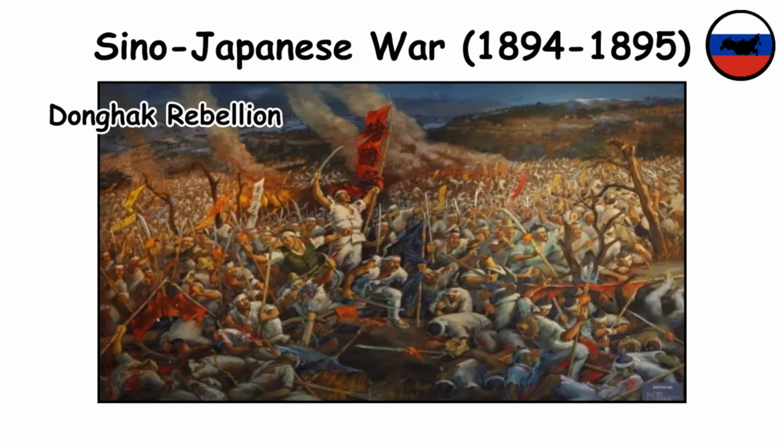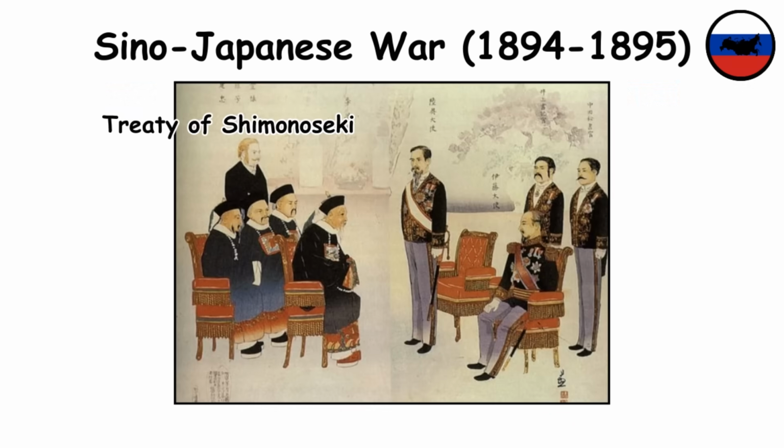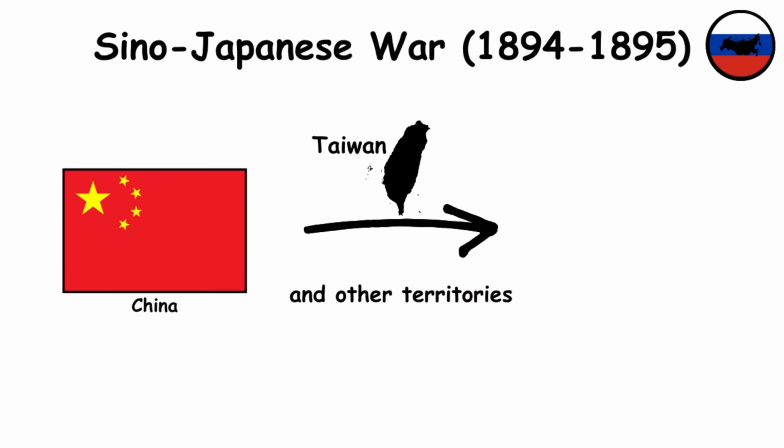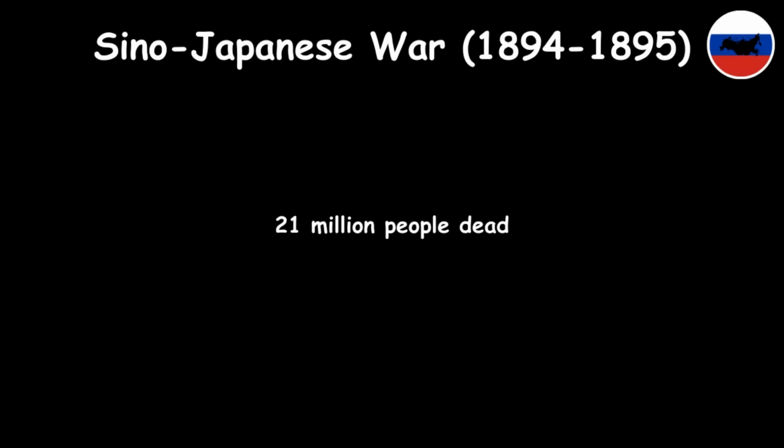The war began with the Donghak Rebellion in Korea, leading to conflict between China and Japan over their respective interests in the region. The Treaty of Shimonoseki ended the war, resulting in China ceding Taiwan and other territories to Japan, as well as granting Korea independence from Chinese influence. About 21 million people were killed during this conflict.